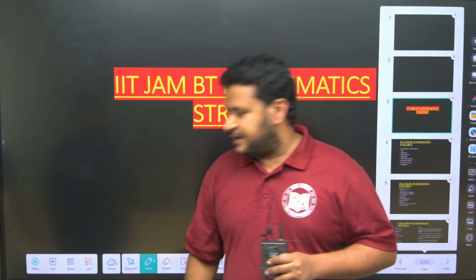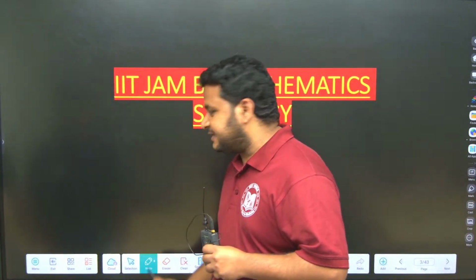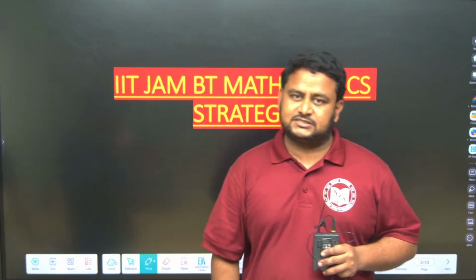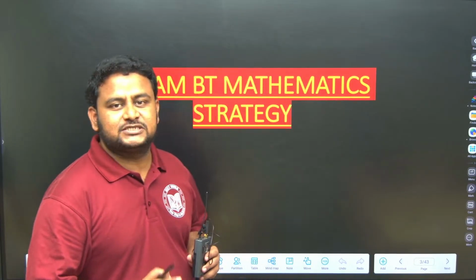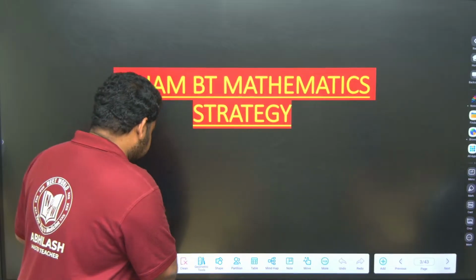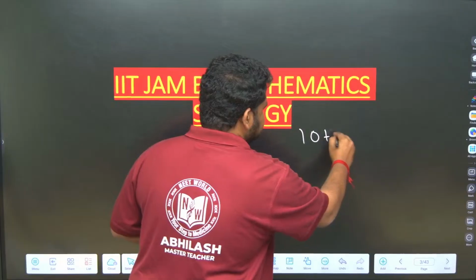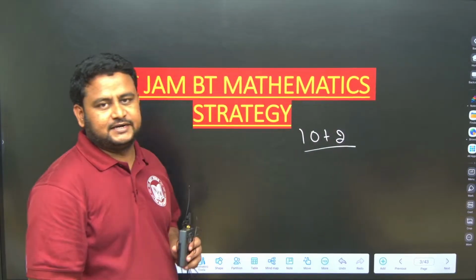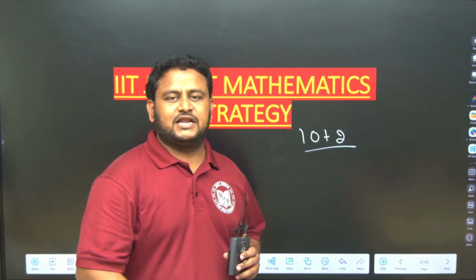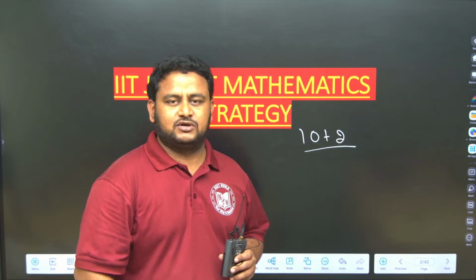So when I talk about mathematics, one thing you must understand, unlike chemistry where it is 10 plus 2 plus 3, mathematics and physics are of 10 plus 2 level. It is almost of the level of intermediate. But does that mean it will be of the level of IIT JEE? No, it is not of that level.